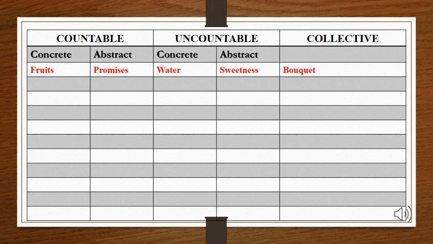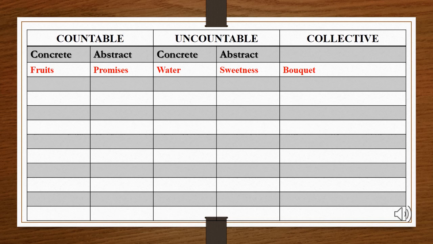Here you can see I have written all the underlined nouns, like fruits. Fruits are countable and they can be touched, so they are concrete. Promises, on the other hand, are countable, but they cannot be touched, so they are abstract. Now, water was underlined, and water is a concrete, uncountable noun, as you can touch water.